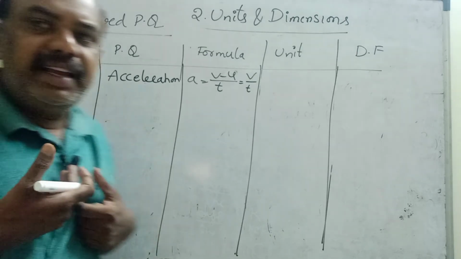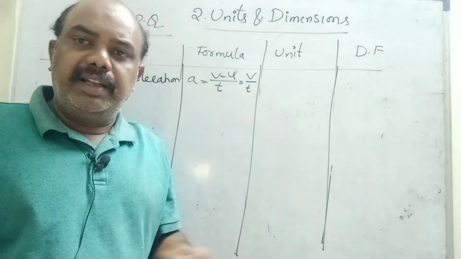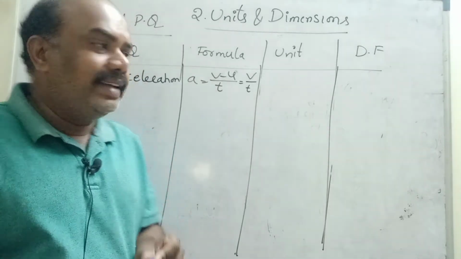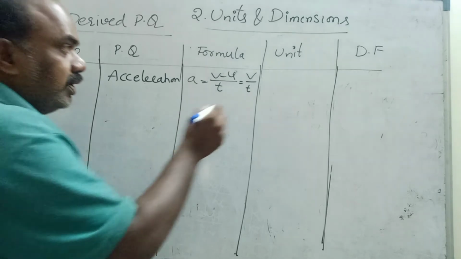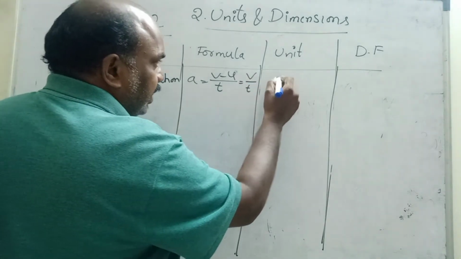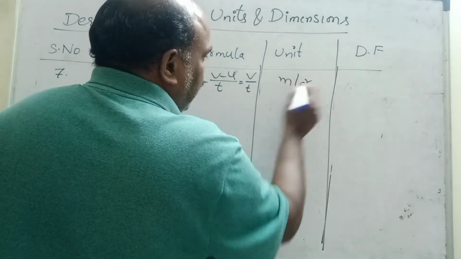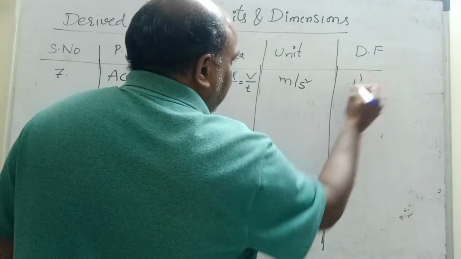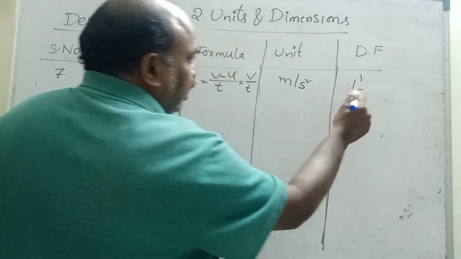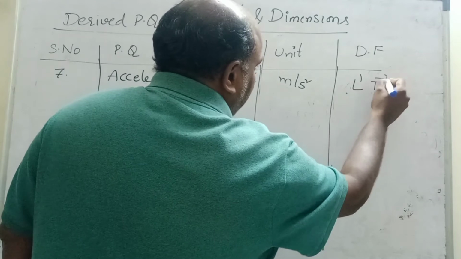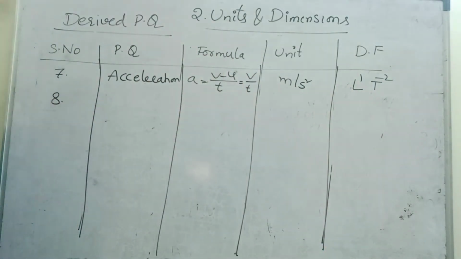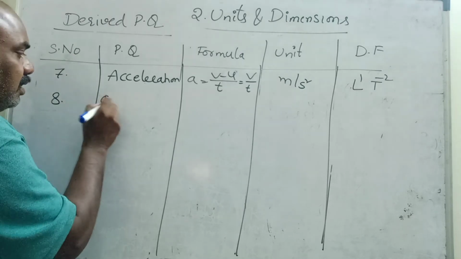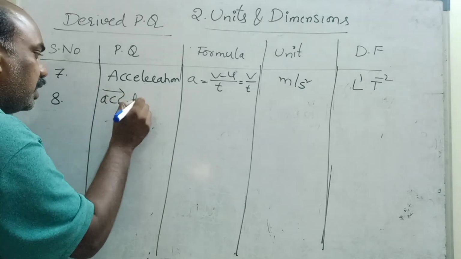My mass is 80 kg, your mass is 60 kg, the difference again is kg only, 20 kg. So velocity minus velocity is velocity only, divided by time. Velocity unit is meter per second, divided by second, so meter per second square. Dimensional formula: meter L1, second square by T square. T square comes into the numerator, T power minus 2. This is the dimensional formula of acceleration. Any doubt, children?